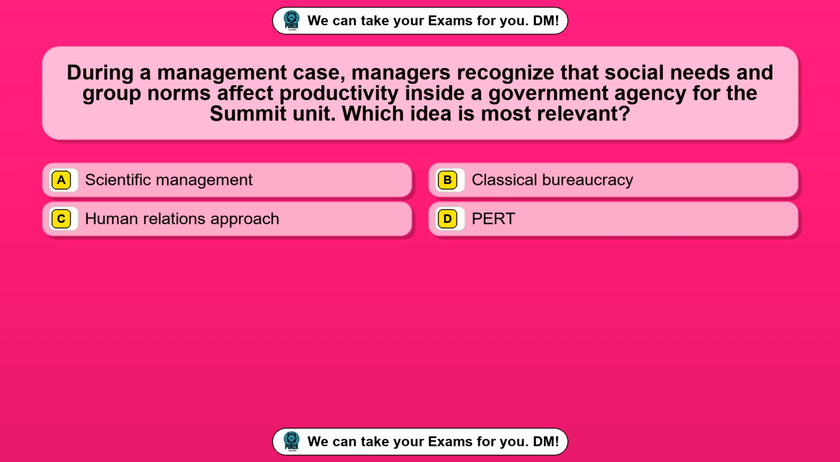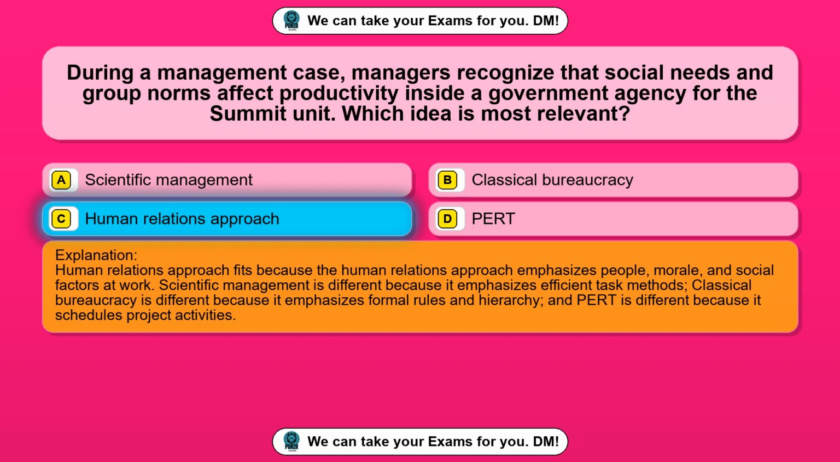Question 82. During a management case, managers recognize that social needs and group norms affect productivity inside a government agency for the summit unit. Which idea is most relevant? Option A, scientific management. Option B, classical bureaucracy. Option C, human relations approach. Option D, PERT. The correct answer is option C, human relations approach. Human relations approach fits because the human relations approach emphasizes people, morale, and social factors at work. Scientific management is different because it emphasizes efficient task methods. Classical bureaucracy is different because it emphasizes formal rules and hierarchy, and PERT is different because it schedules project activities.